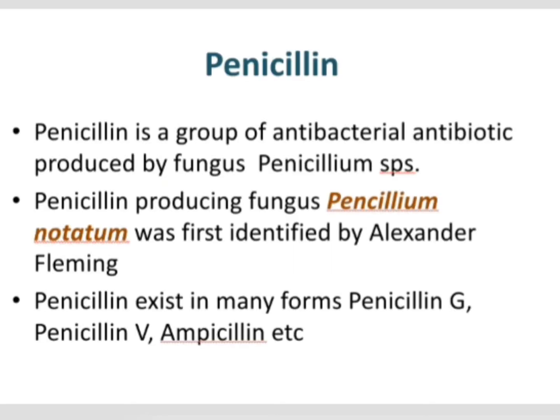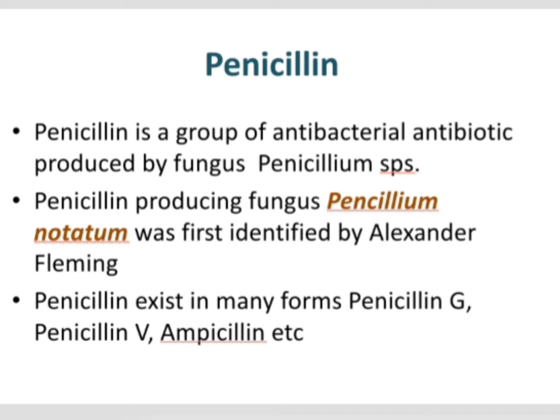Penicillin is a group of antibacterial antibiotic substances produced by fungus belonging to the genus Penicillium. The penicillin producing fungus, Penicillium notatum, was first identified by Alexander Fleming. And the antibiotic penicillin exists in many forms. Some of the common forms are penicillin G, penicillin V, ampicillin.